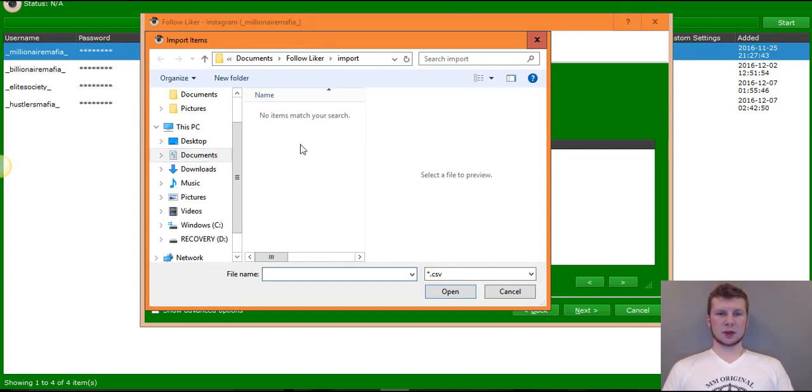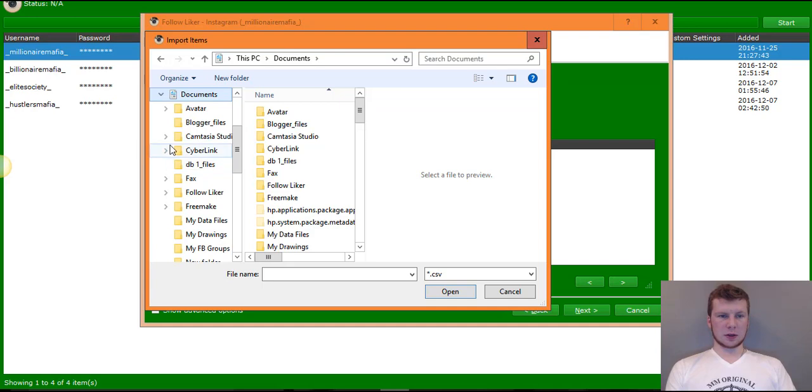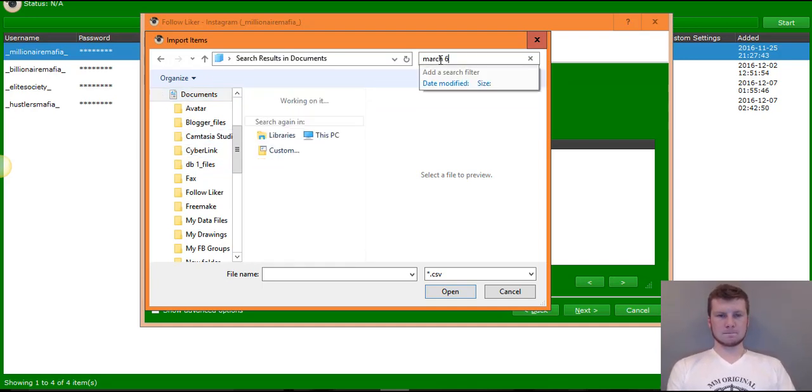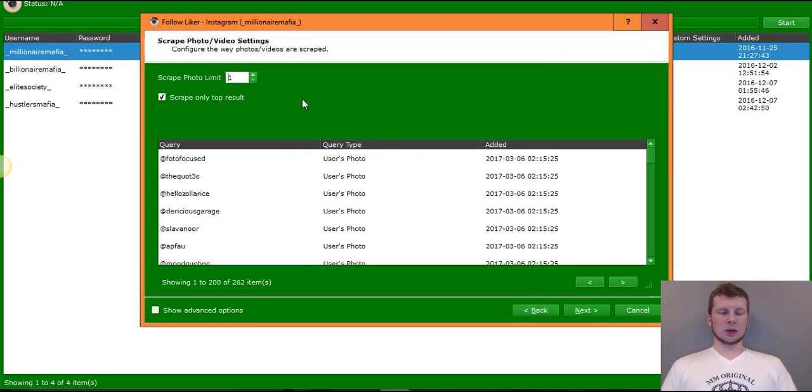Then I would go to my documents, and I would type in March 6, and it would preload if I can find my list. March 6th list. Boom. And sometimes what will happen, say for example, it didn't do it with this list because I only had one round group I was pulling it from, but say for example I'd done IG likes and Insta gains, what's going to happen is there's a lot of duplicate members.